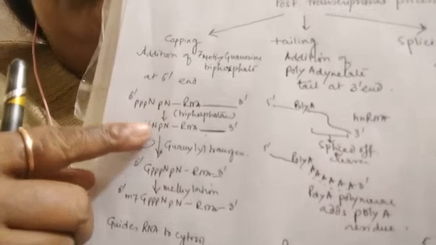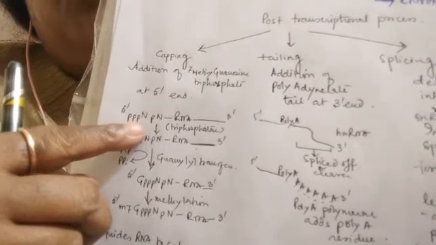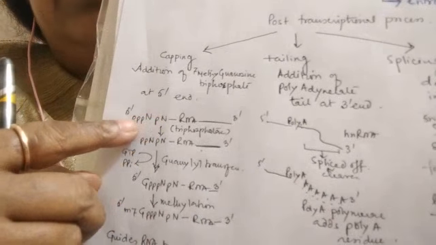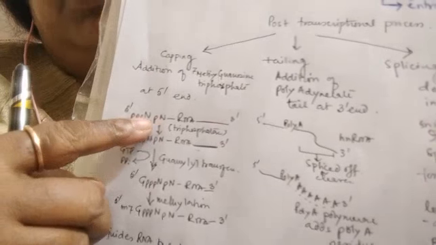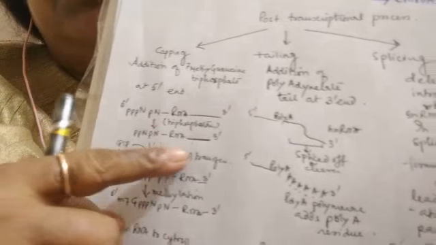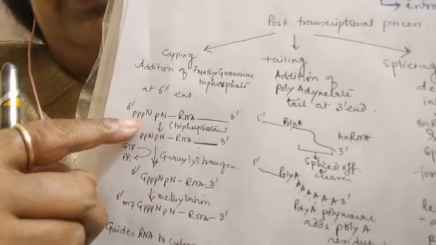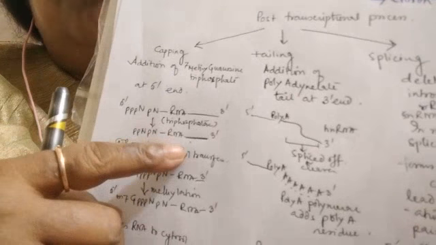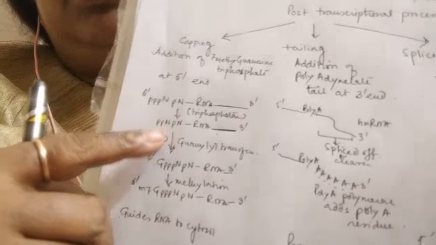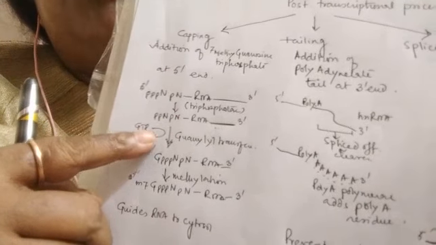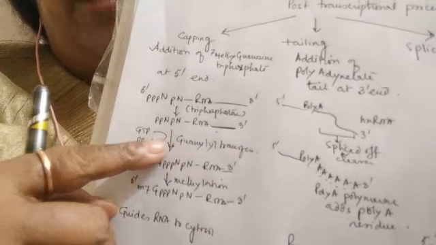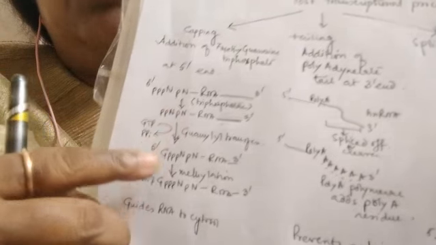So I am repeating once. This is the 5' end of the RNA, which contains the triphosphate with the nitrogen bases, the nucleotides. Triphosphatase breaks off one of the phosphates, and now this is the condition. Now guanosine triphosphate is added by guanylyl transferase, pyrophosphate is removed, and guanosine monophosphate is